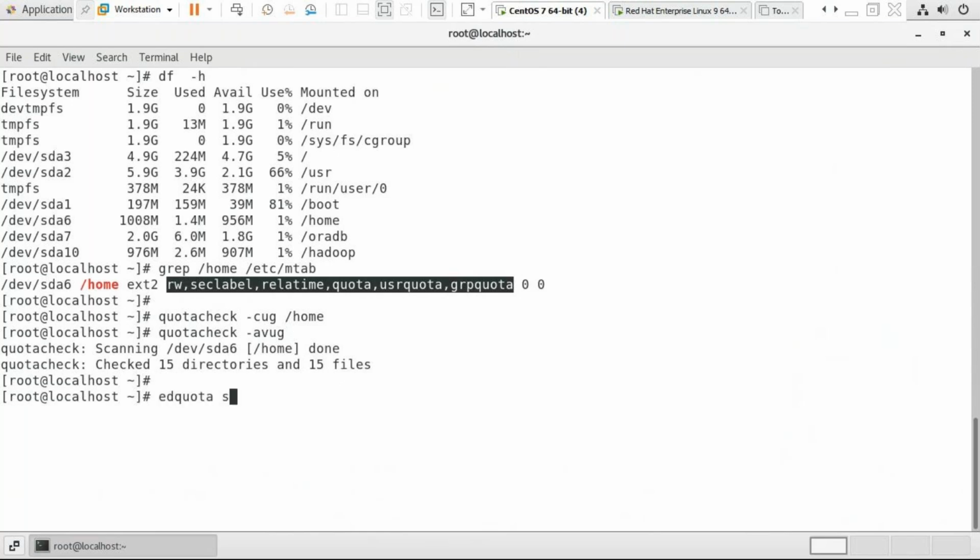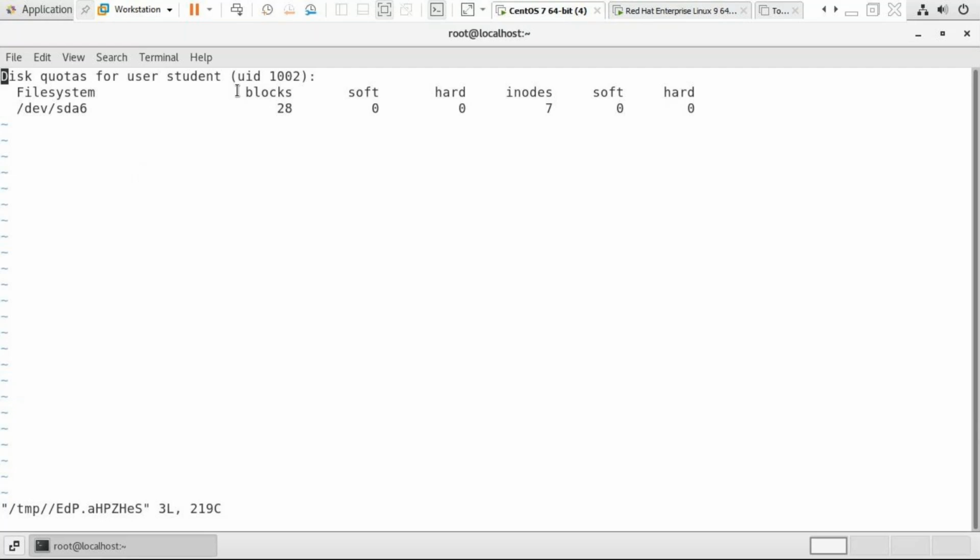edquota, username is student, creating quota for an individual user. You see 28 blocks already used, 7 files already created. Soft limit 0, hard limit 0.